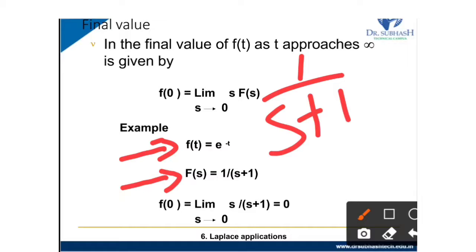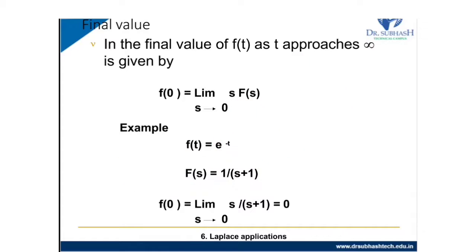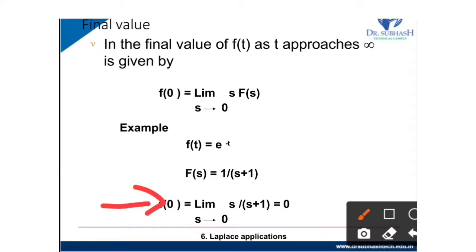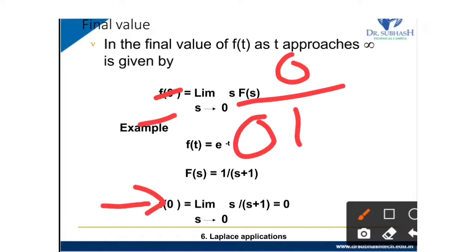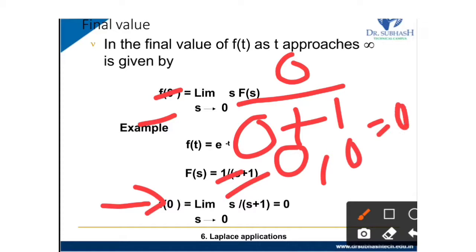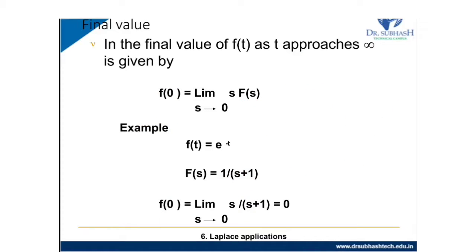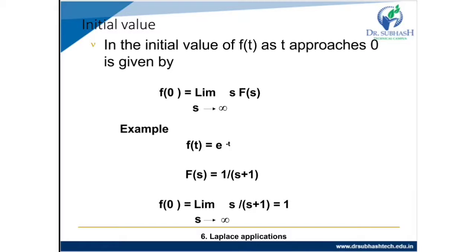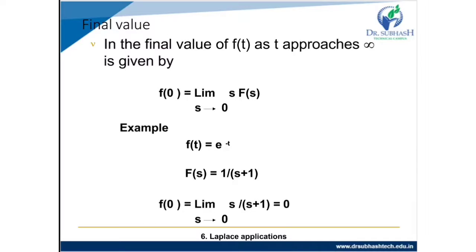Now we put this F(s) value in this equation, so it becomes limit s tends to 0 s upon s plus 1. Now we directly put s equal to 0 here, so it becomes 0 divided by 0 plus 1, so we get the answer 0. So for e raised to minus t, the initial value is 1 and the final value is 0.